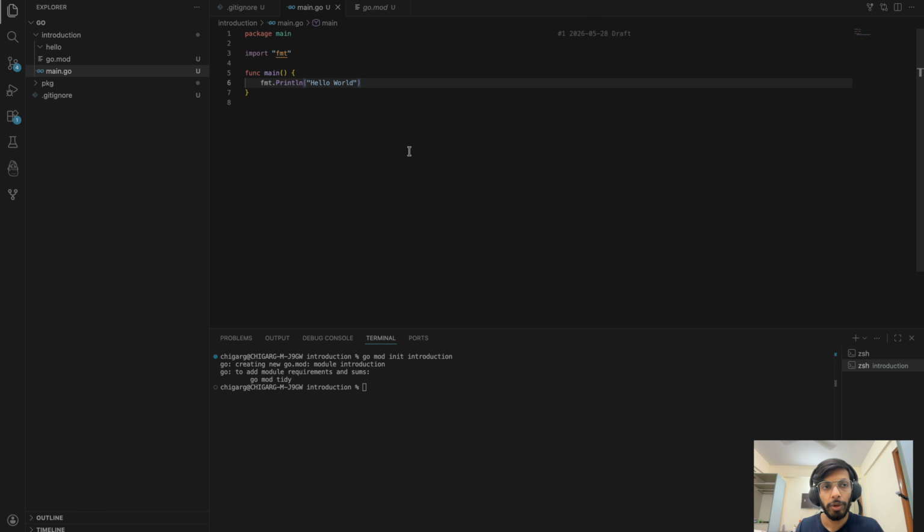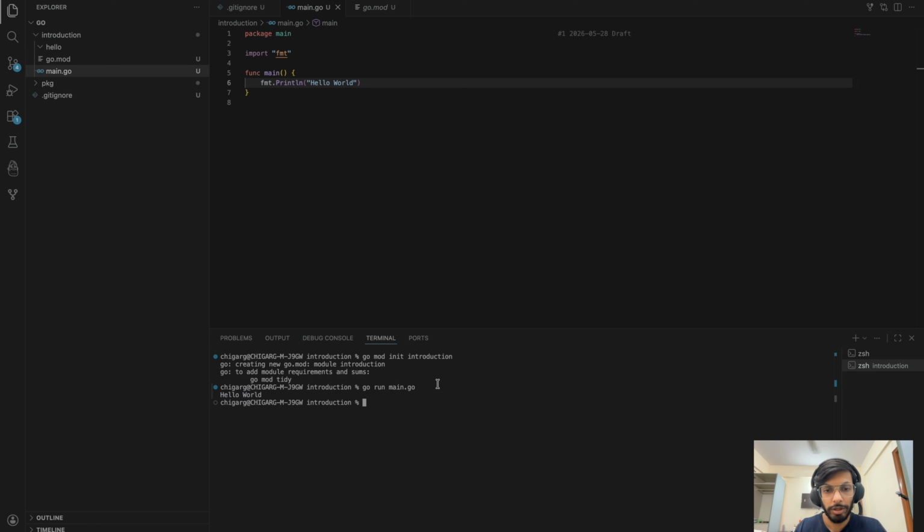Now, how do I run this file? Fairly simple. There's a simple command, go run and the file name. I'm going to go run main.go, and that's it. Hello world. Congratulations, you just wrote your first Go program. What else can you do with Go?